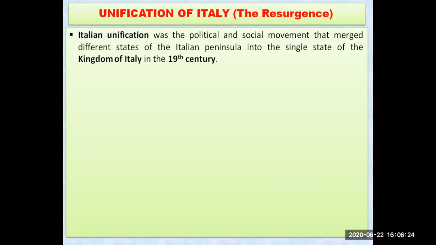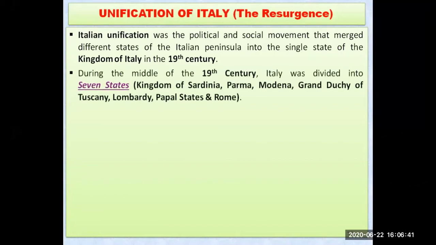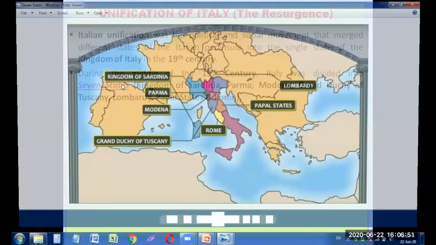Actually, there were 7 major states in Italy, but they were all divided and ruled by different rulers. So the Prince of Italy wanted to unify all these states into one and make it a bigger country. That is, he wanted to make a Kingdom of Italy. Now, during the middle of the 19th century, Italy was divided into 7 states, and the names of the states are also written. I will show you in the map also.